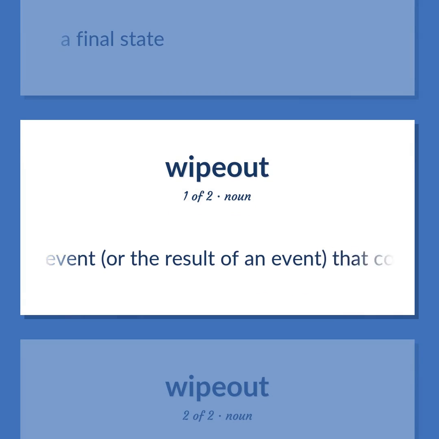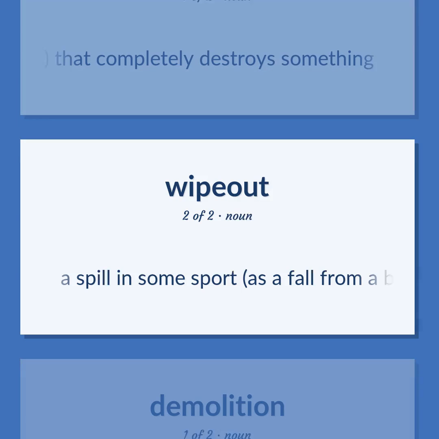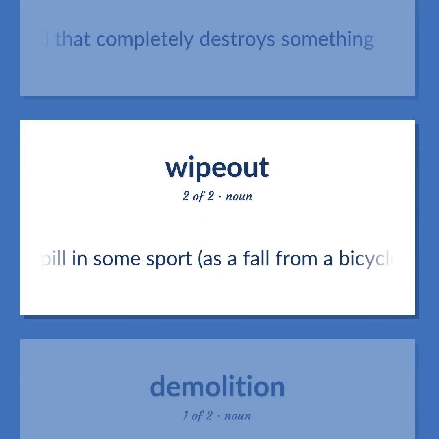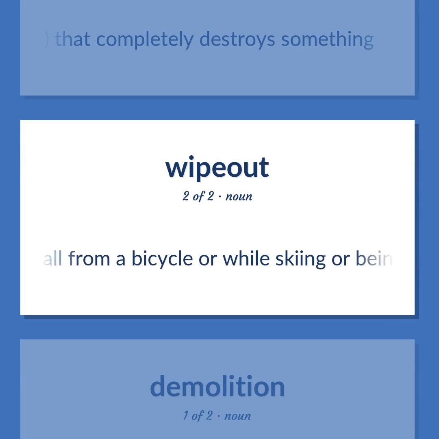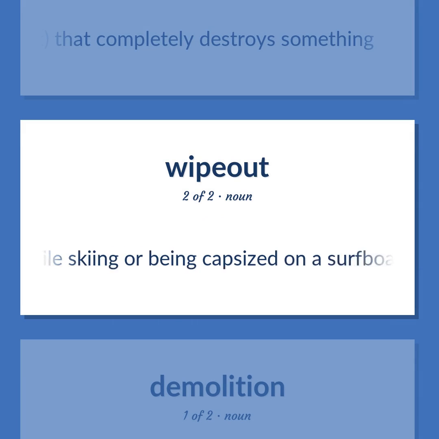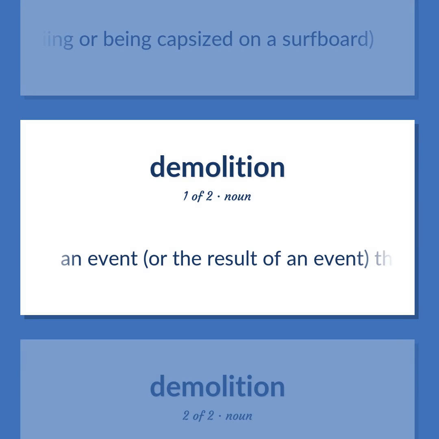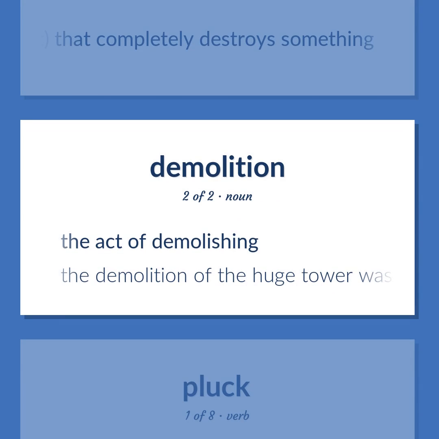A spill in some sport, as a fall from a bicycle or while skiing or being capsized on a surfboard. The act of demolishing. The demolition of the huge tower was quite a spectacle.